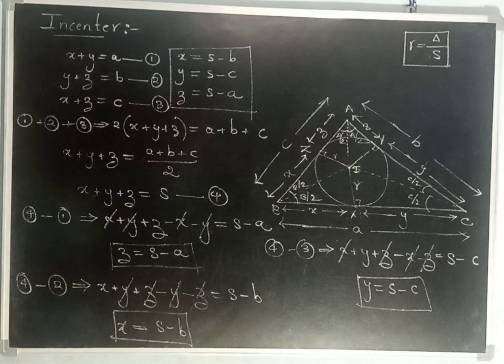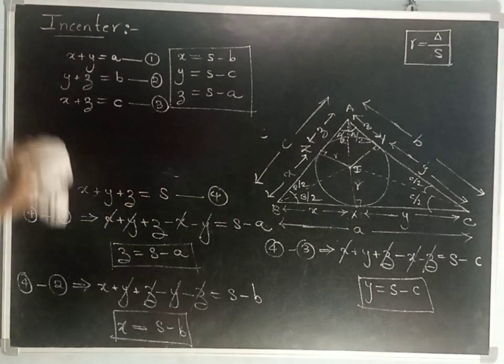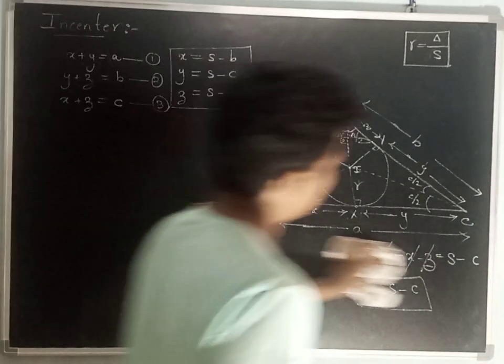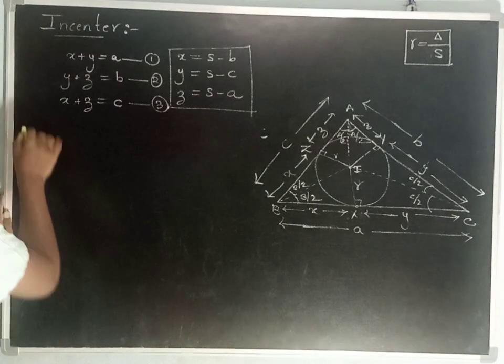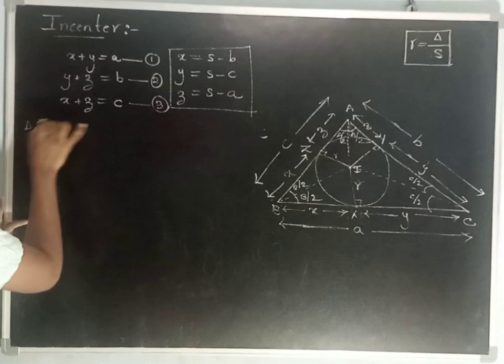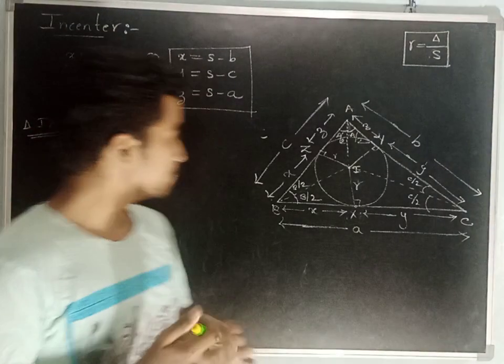Let me erase this part. Let me consider triangle IXB. In triangle IXB, it is right angle at X, right?